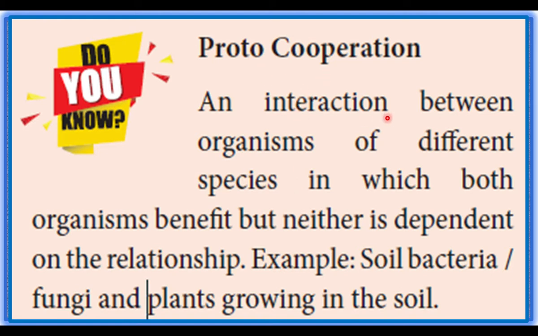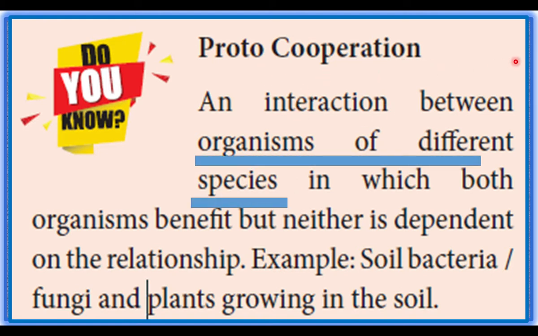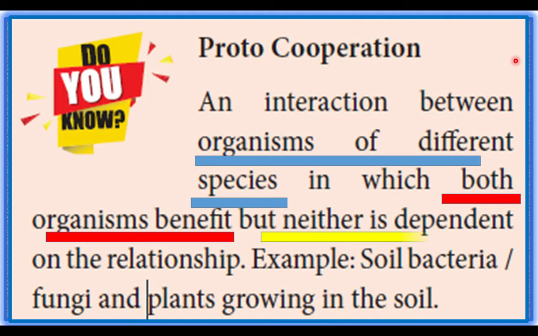Protocooperation is an interaction between organisms of different species in which both the organisms benefit, but neither is dependent on the relationship. In commensalism and mutualism, at least one of the members is dependent on another species, but here neither is dependent on the relationship. Example, soil bacteria, fungi and plant growing in the soil, all are benefited. Without this association also they can live, so they do not depend on the relationship.